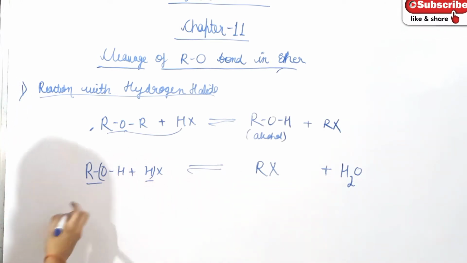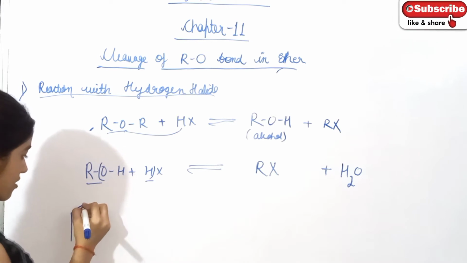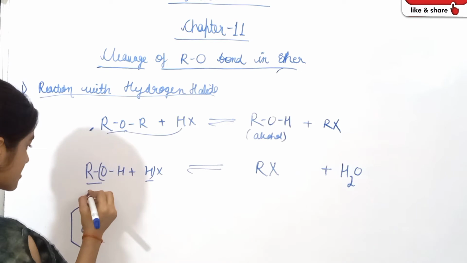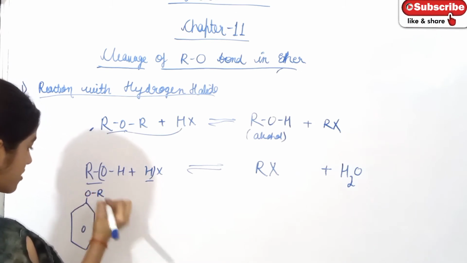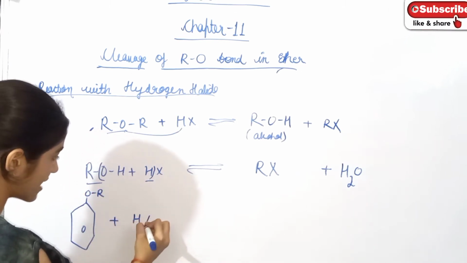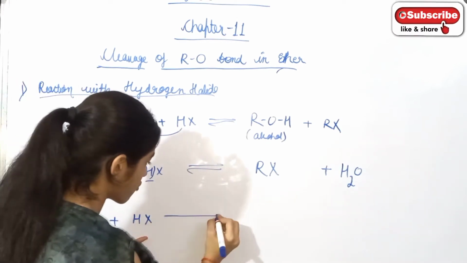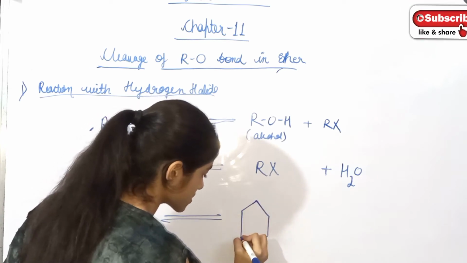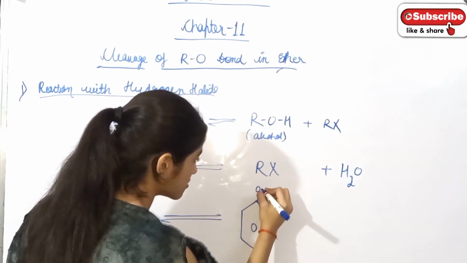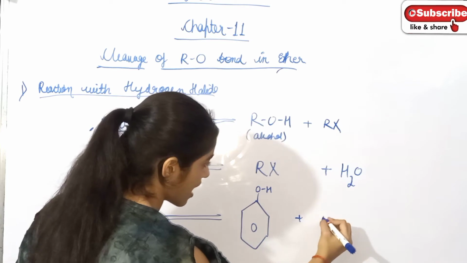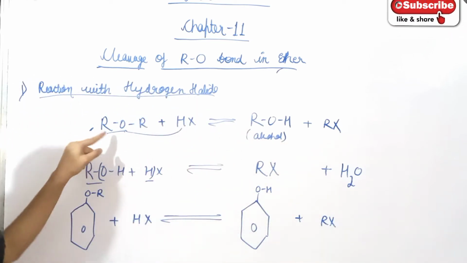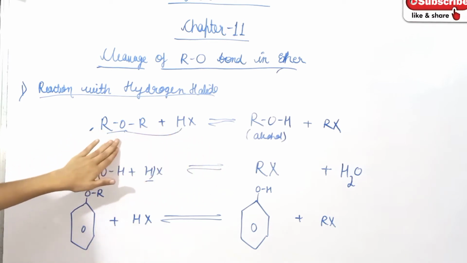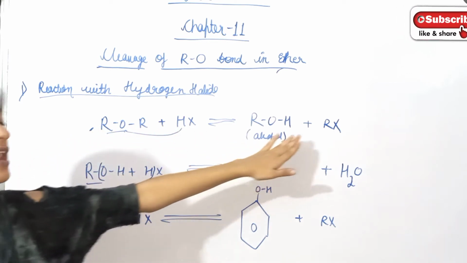Okay? In the same way, when alkyl aryl ether, that is Ar-O-R, reacts with hydrogen halide in excess, then what will form? This will form phenol plus alkyl halide. You have seen here that when alkyl ether reacts with hydrogen halide, alcohol or alkyl halide is formed.